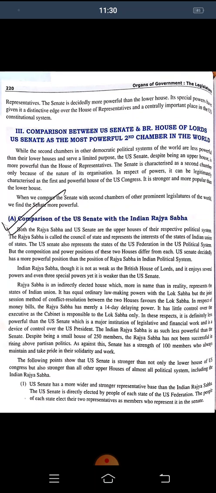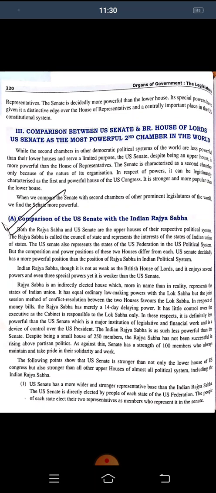the US Senate, despite being an upper house, is more powerful than the House of Representatives. Okay, the Senate is characterized as the second chamber only because of the nature of its organization.